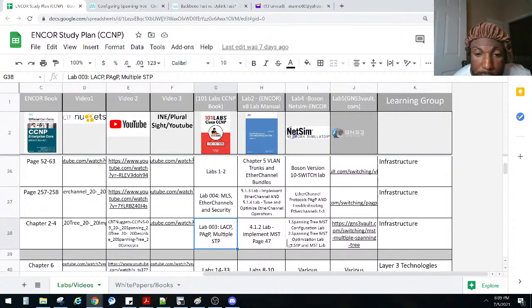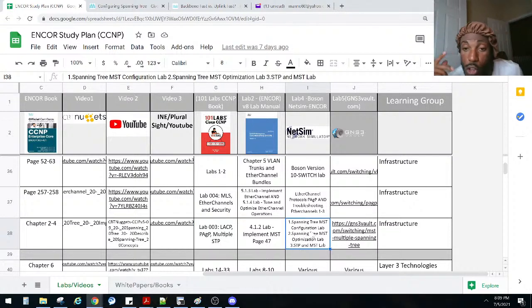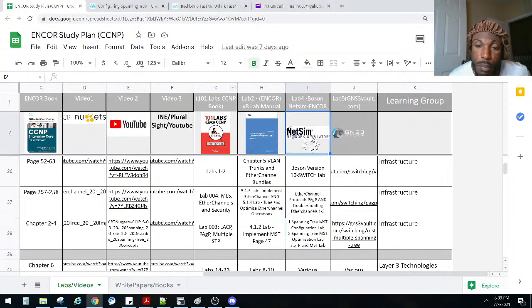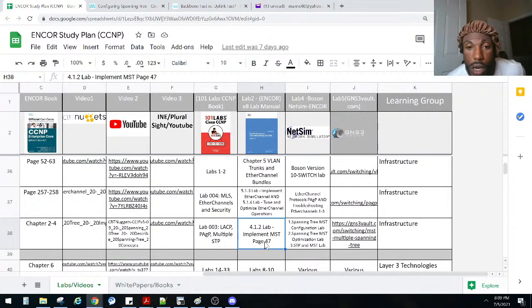And then maybe throughout the week, I'll probably do some Boson NetSim labs. I do have the new version of it. I want to do a giveaway once we reach 5,000 subscribers. I'm getting some promotional copies from Boson NetSim. They actually give me some that I can use for personal use, but I want to give some away. I want to probably do an MST lab from this book as well.